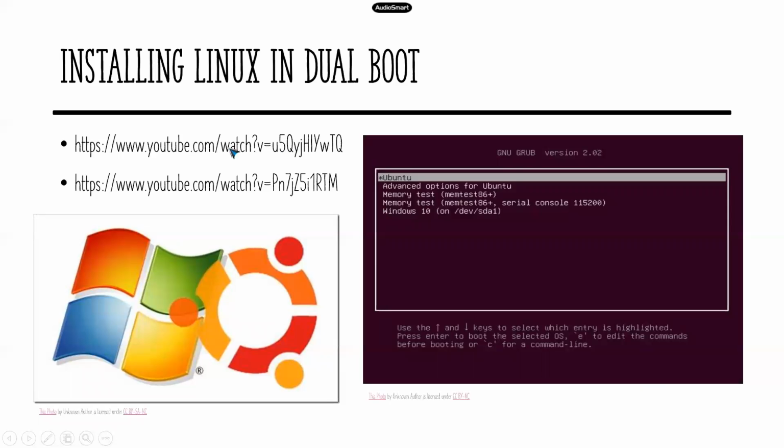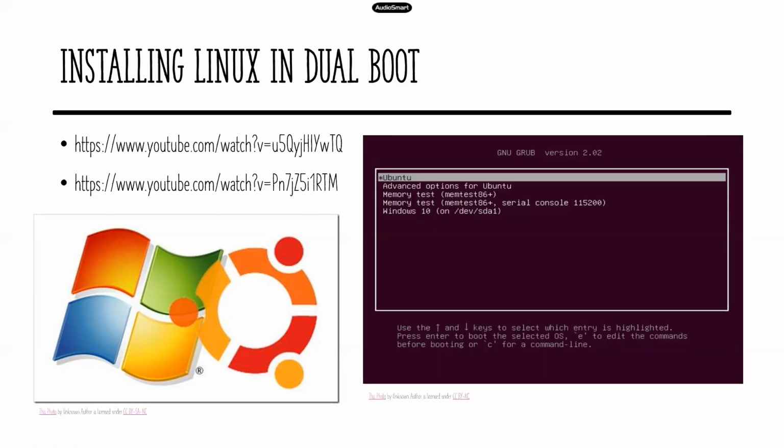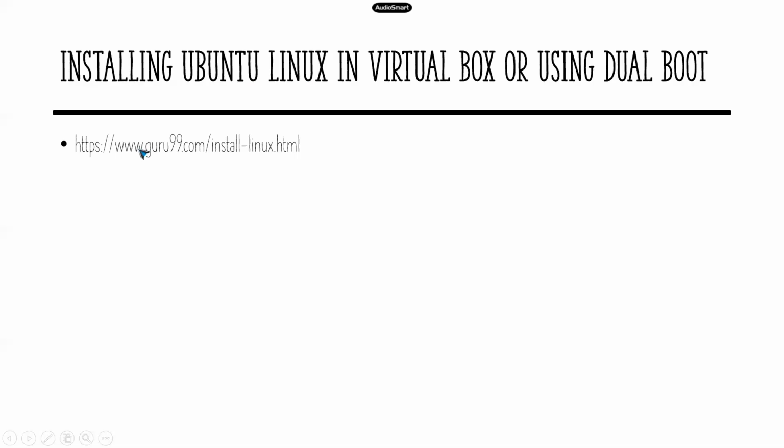So watch these particular videos that I have given, with which you can install Linux in dual boot. If you are installing Linux in dual boot, let us assume on Windows 10, it may not be needed. Why? Because we will see that WSL lets you do this on Windows. We'll see that one. So this is how we will be installing Linux in dual boot. This link provides you information on installing in VirtualBox or using dual boot.